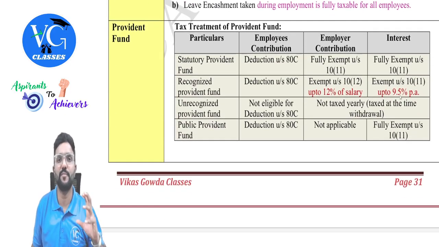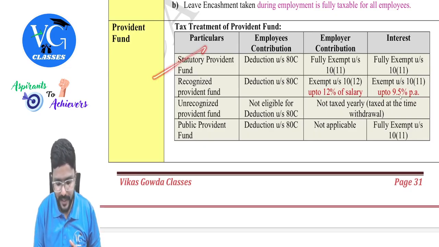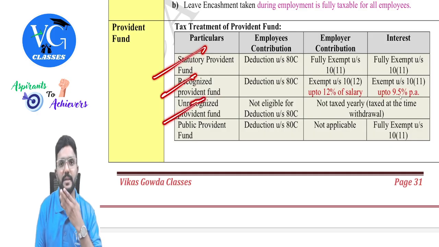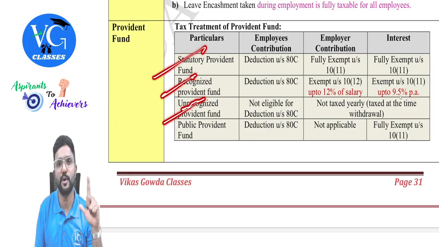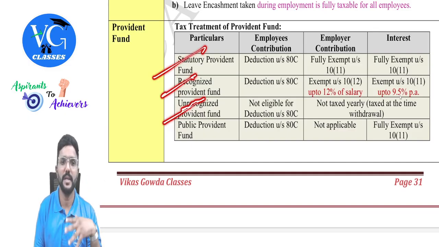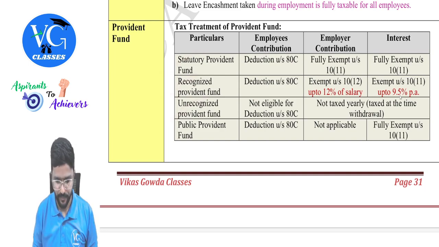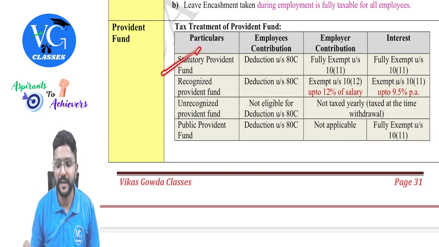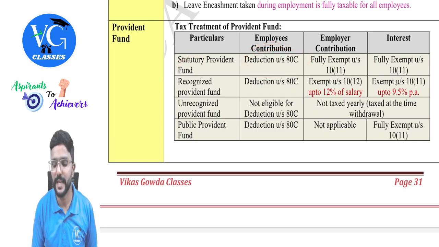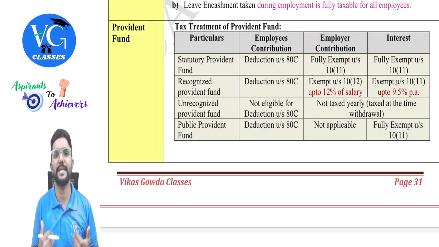Next, provident fund part. So there are different types of provident fund, guys. Statutory provident fund, recognized provident fund, unrecognized provident fund. This actually is a fund or account which is opened by the employer in the name of the employee, and every month both the employer as well as the employee would be contributing. And on this contribution, even interest would be earned. Sir, what is the tax effect of this? Firstly, for statutory provident fund, the employee's contribution deduction is available under section 80C, whereas the employer contribution is fully exempt in the hands of the employee and even interest is fully exempt, guys.